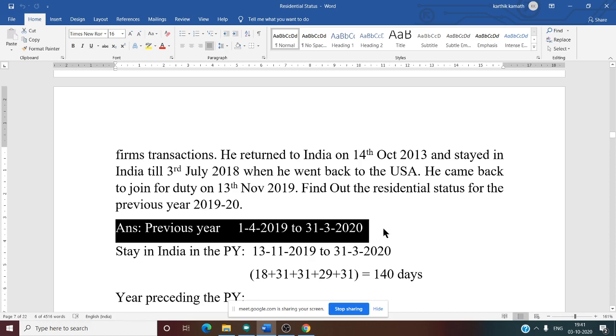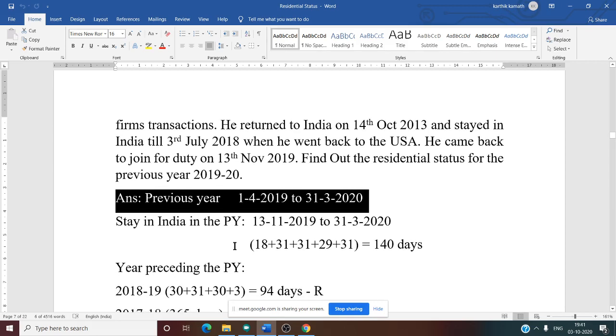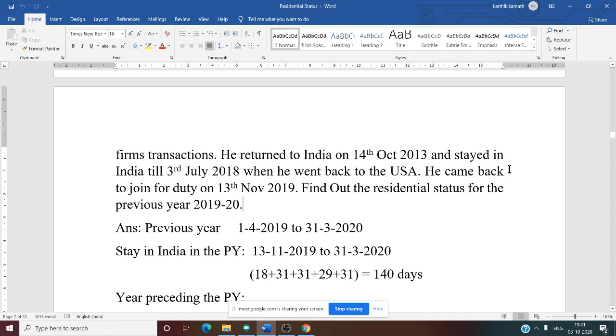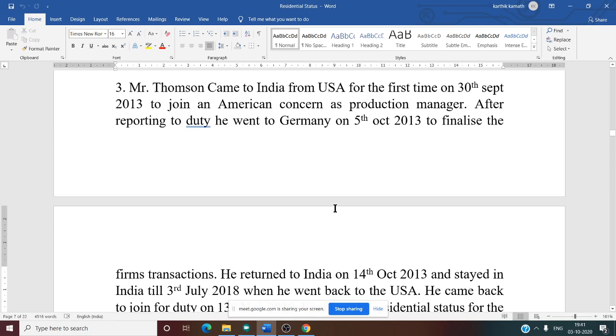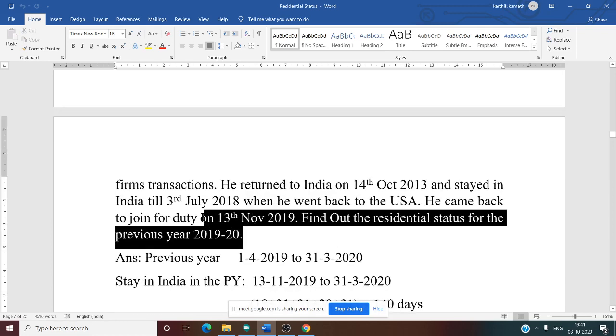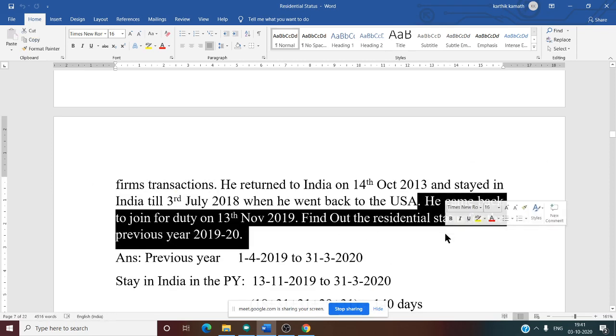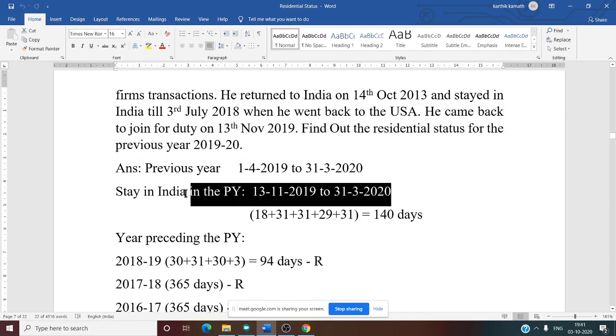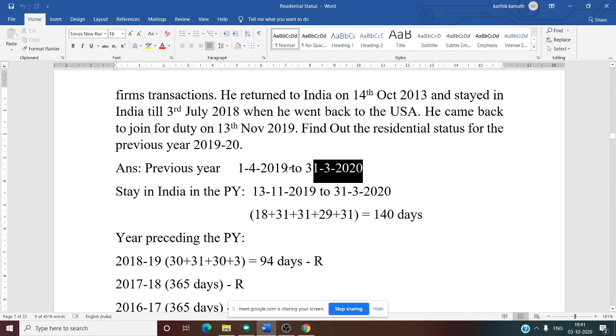After knowing the previous year, the next thing we need to do is calculate how many days he was there in India in the previous year. How to calculate? See this last sentence. He came back to join duty on 13th November. This sentence is very important. That means from 13th November 2019 till the end of the previous year.